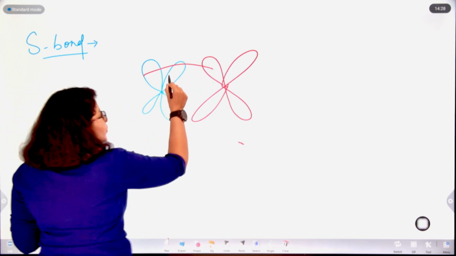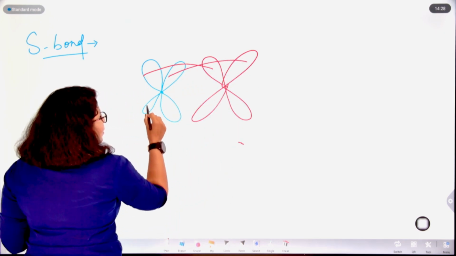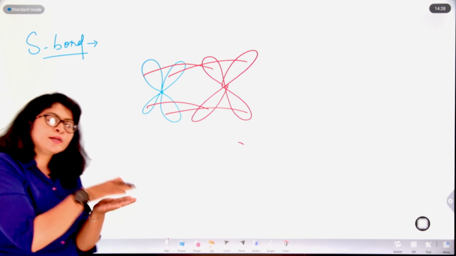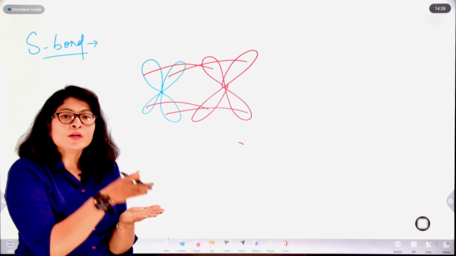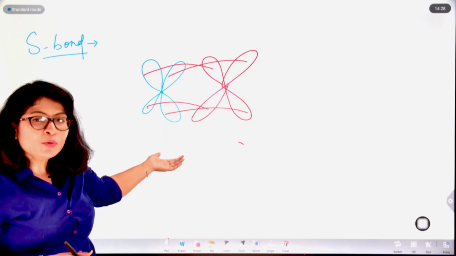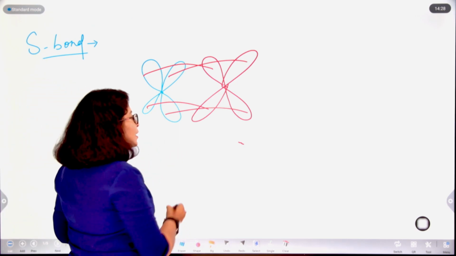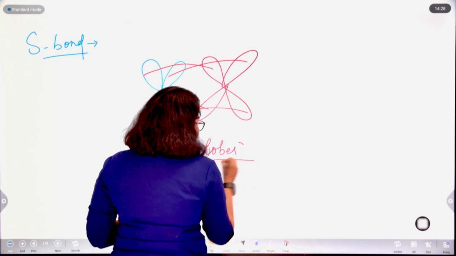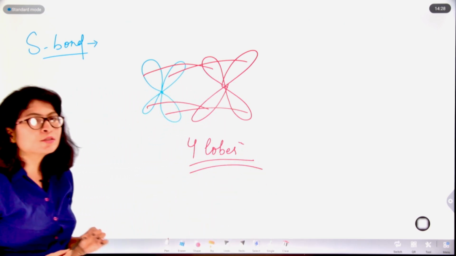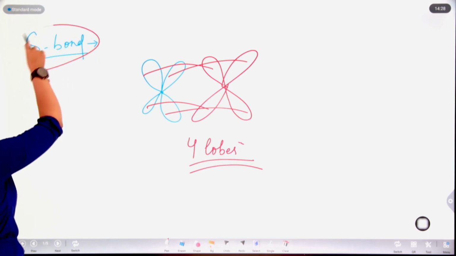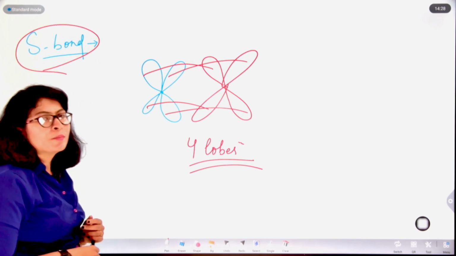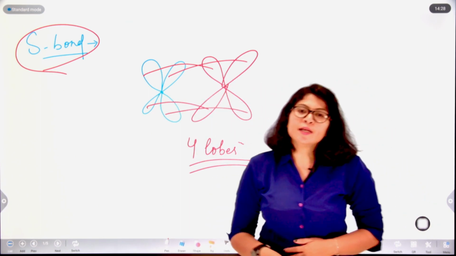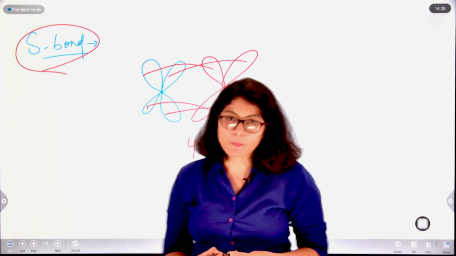This lobe will overlap with this lobe, then simultaneously here. So basically all the four lobes of the d orbital are overlapping over all the four lobes of the blue d orbital, right? So there is interaction between all the four lobes of both the orbitals. Therefore this interaction is called a delta bond, although it is not that widely observed, but this is also a kind of bond possible which we will be dealing with in depth in coordination chemistry.